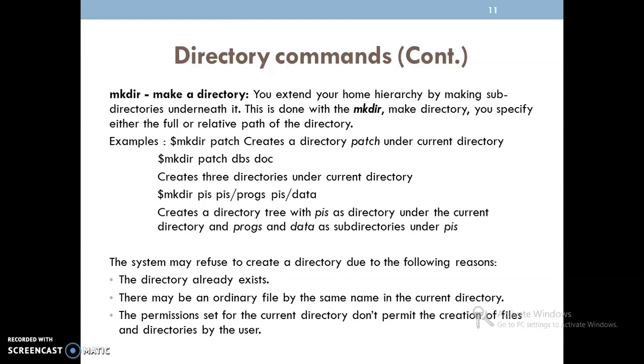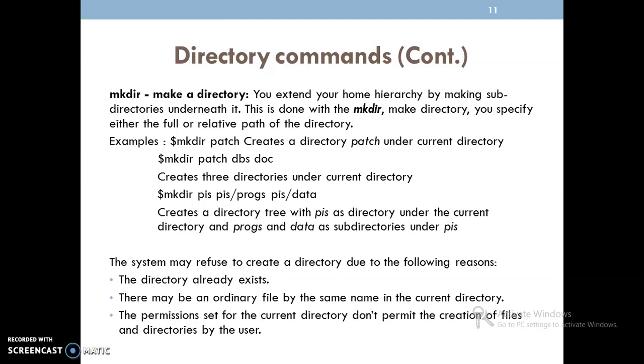There is one more example related to mkdir here. Here I take pis, then pis followed by procs, then pis followed by data. That indicates we are explicitly creating two subdirectories, procs and data, both located under pis. So this way we can use mkdir.